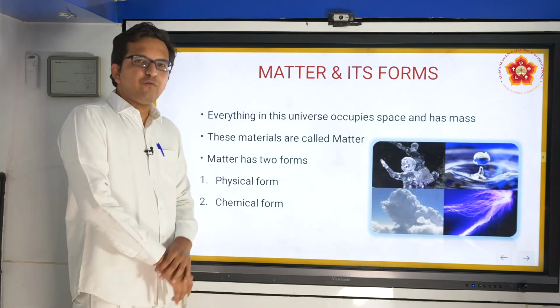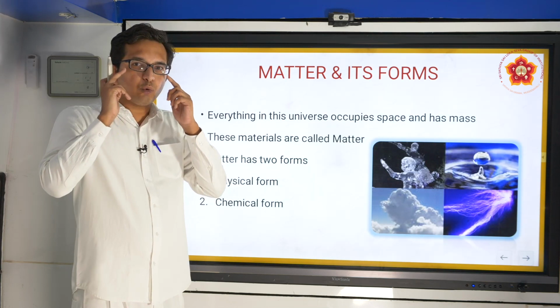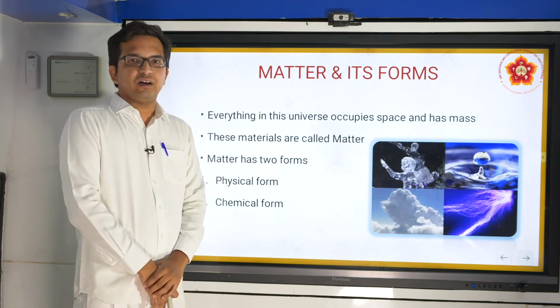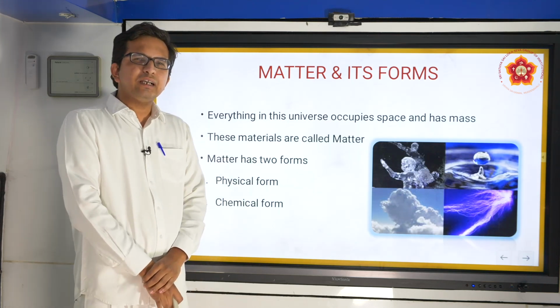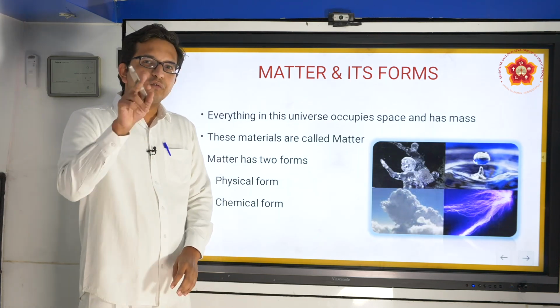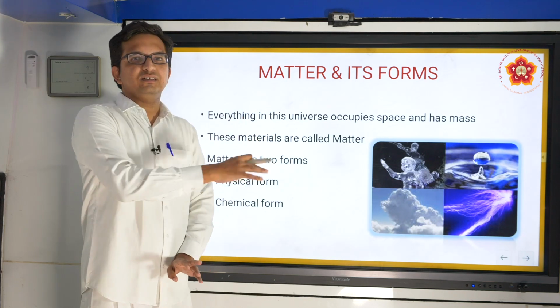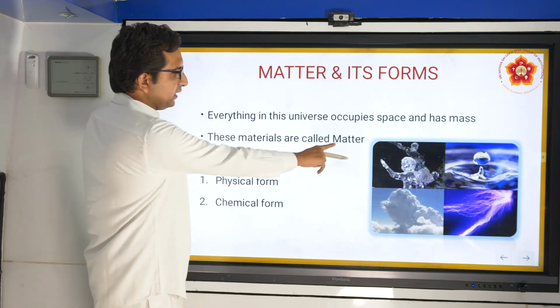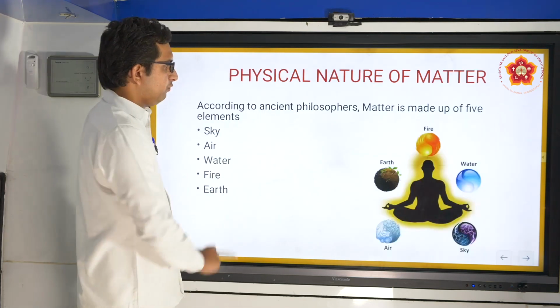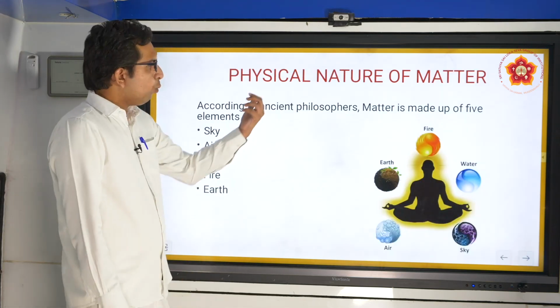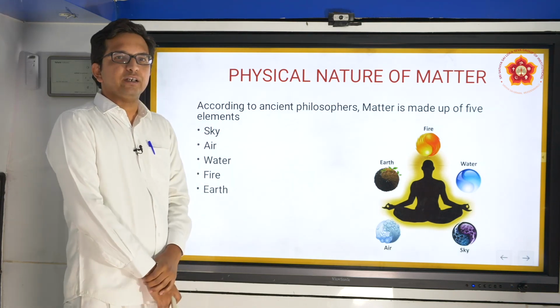But the physical form is nothing but whatever we are able to see with our eyes. So in this segment, we will basically concentrate on the physical forms, especially in the case of matter. So moving ahead, we shall now see what is this physical nature of matter.